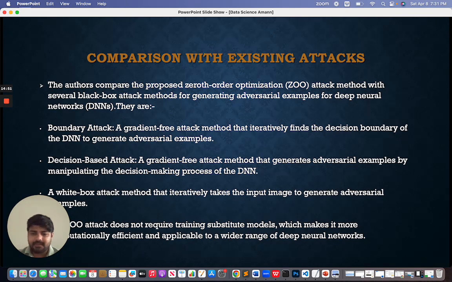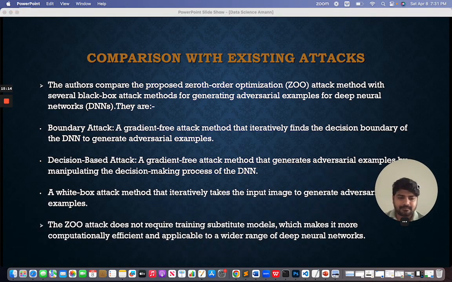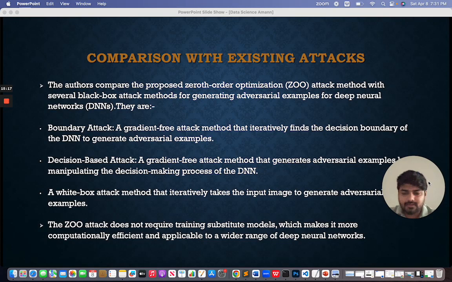The second one is decision based attack, a gradient free attack method that generates adversarial examples by manipulating the decision making process of the DNN. And the last one is a white box attack method that iteratively perturbs the input image to generate adversarial examples. So this is what we have compared with. ZOO attack does not require training substitute models, which makes it more computationally efficient and applicable to a wider range of deep neural networks.